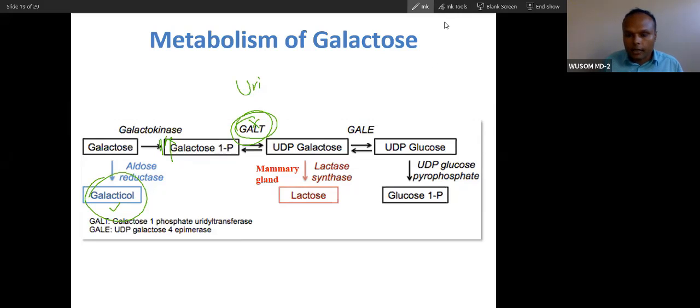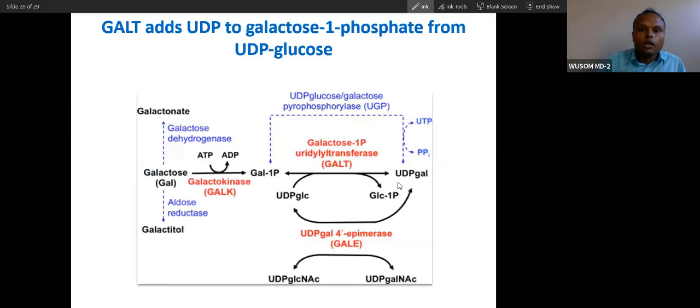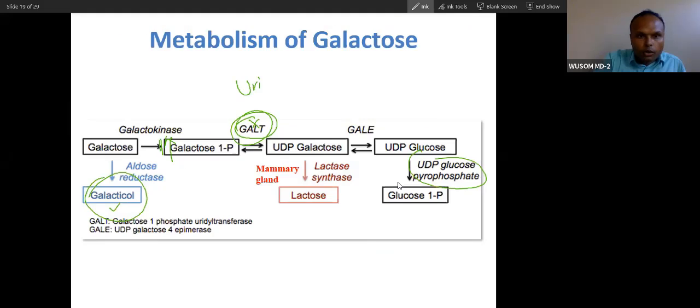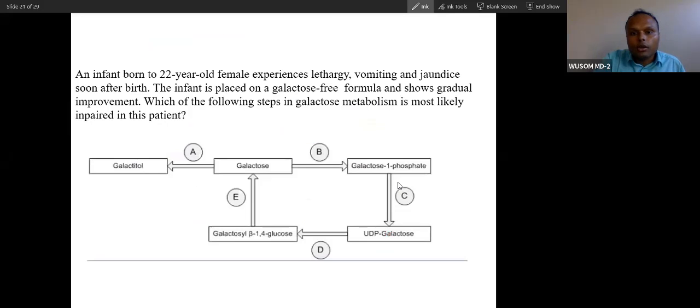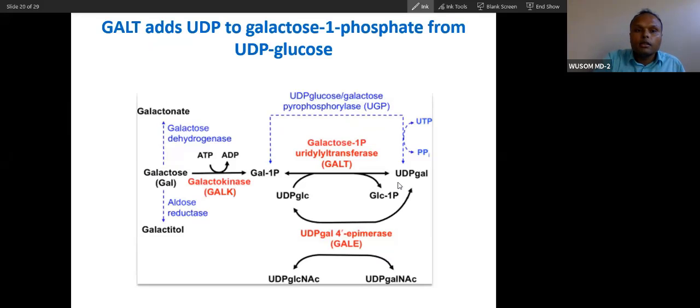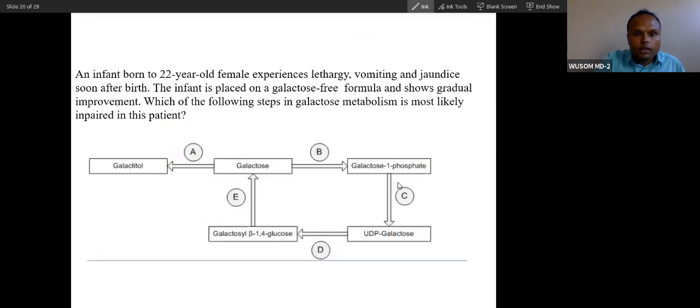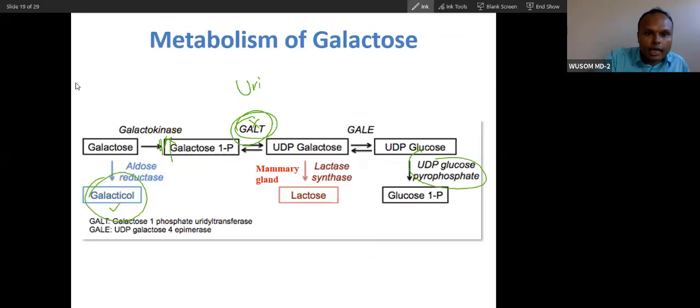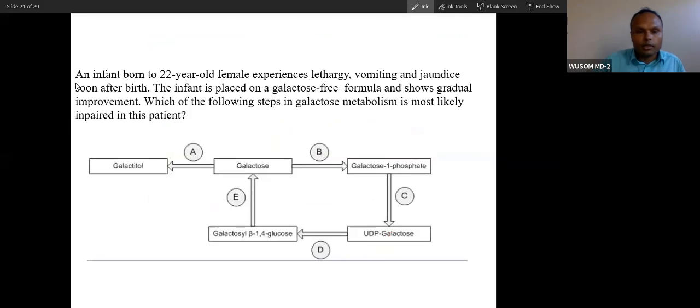So let's see. You already know this. Pyrophosphatase, you already know this mechanism. So I don't think I should talk about this. Okay, so leave it, you can go and study yourself. Same slide actually. I don't want to waste time.